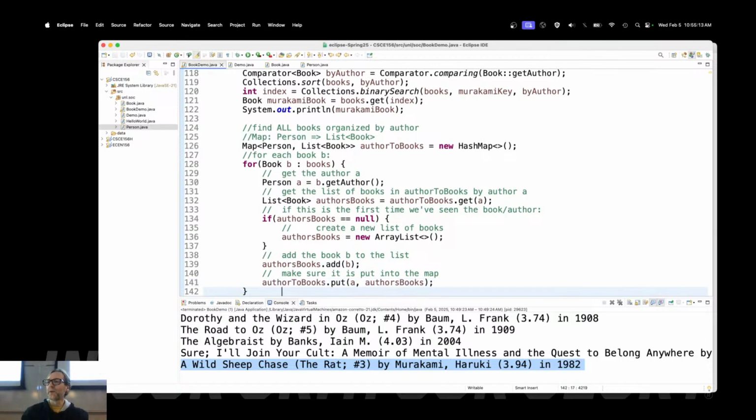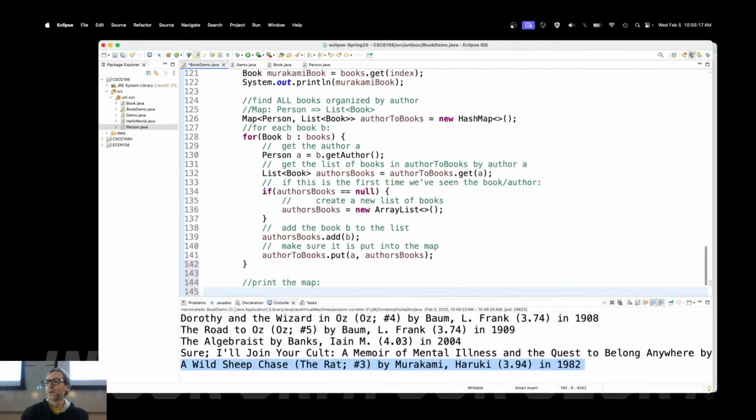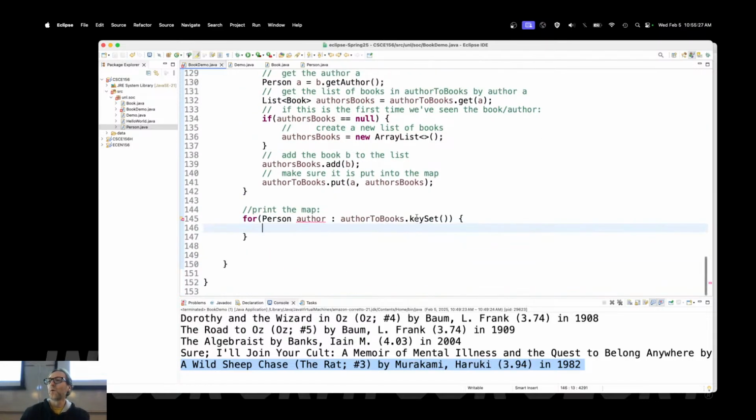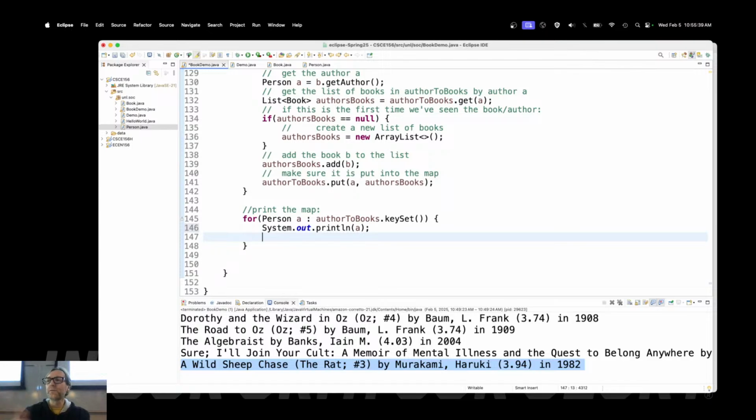Now let's print this. So print the map. For person author in author books, I'm just interested in the key set. So for each key, which is an author here, person author, and I've already used author, so I need to use A instead, sorry. I will say system.out.println A, and then I will go through their list of books.